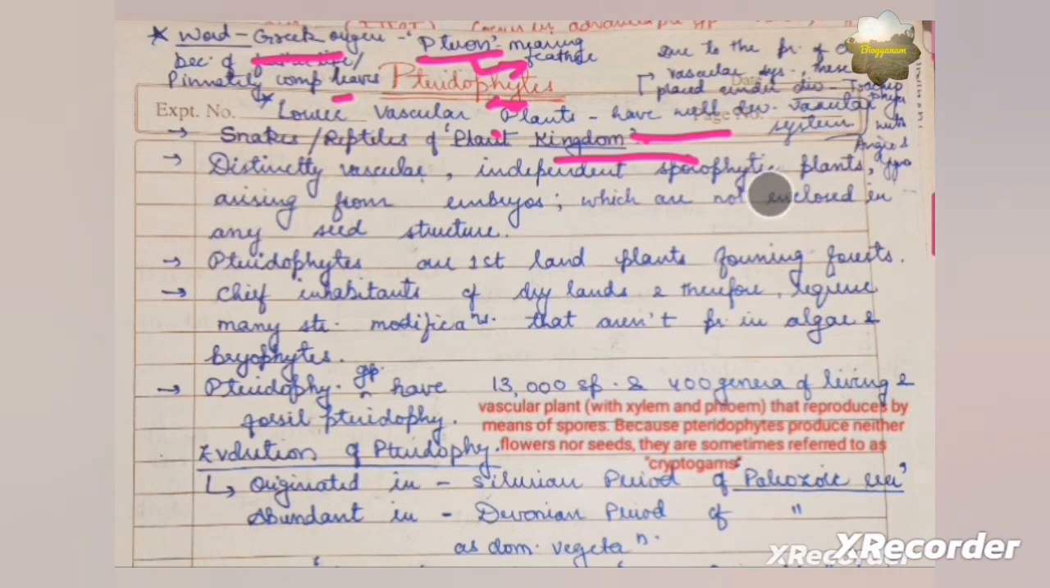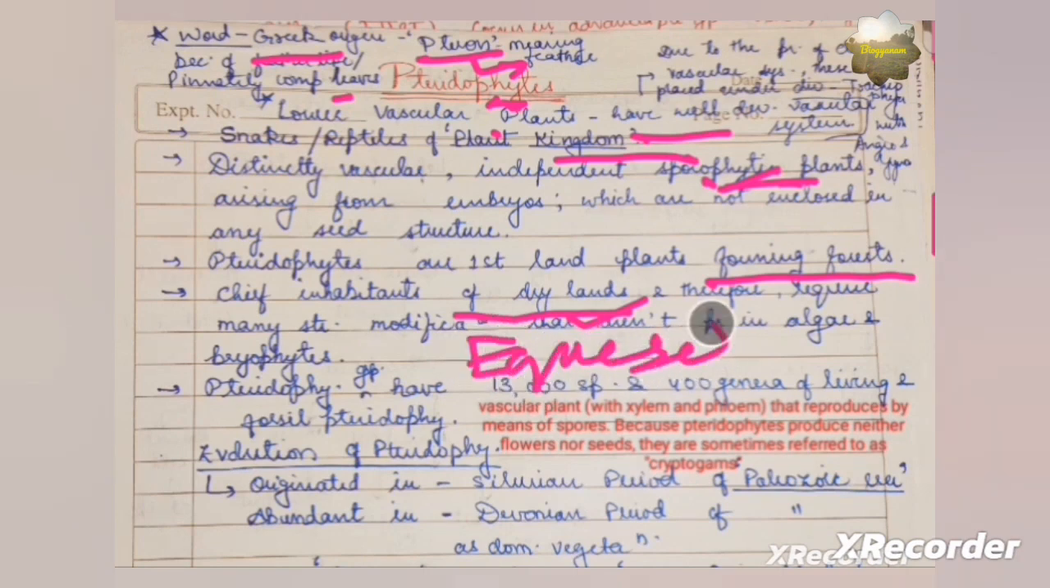Actually, in pteridophytes, we see that the sporophyte is independent. As we discussed in bryophytes, the sporophyte was dependent on the gametophyte, but here the sporophyte remains independent of the gametophyte. Pteridophytes were the first land plants which formed the forests, and they are also the chief inhabitants of drylands. Drylands are basically the desert areas. For example, here in the desert we find one of the pteridophytes, Equisetum. It is basically found in the drylands.